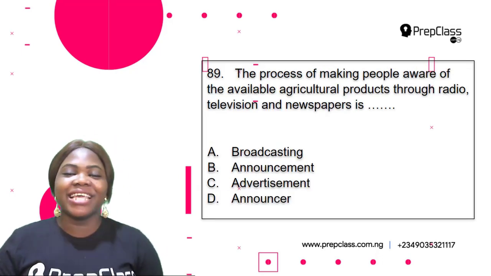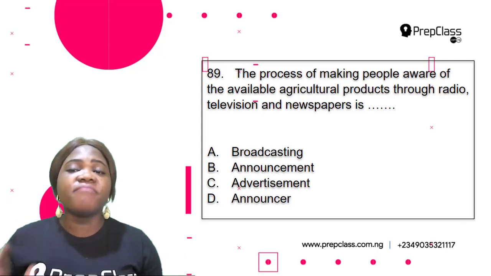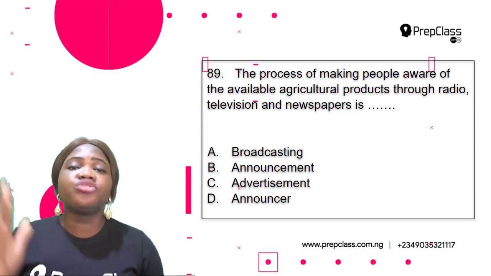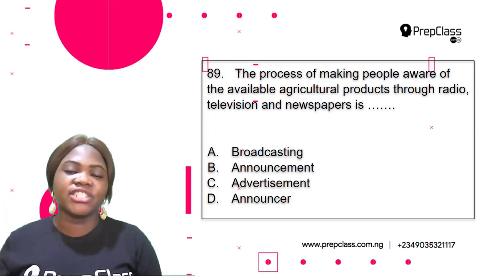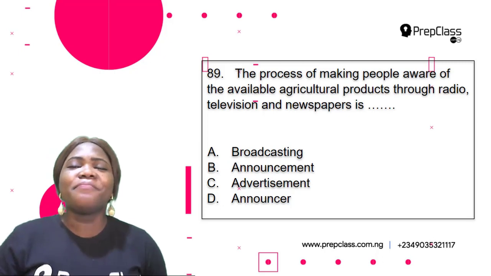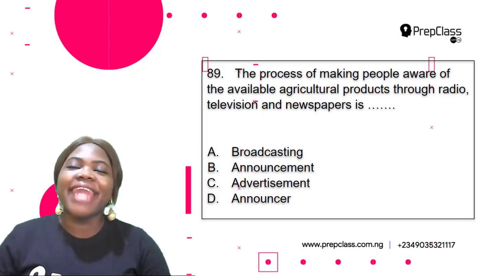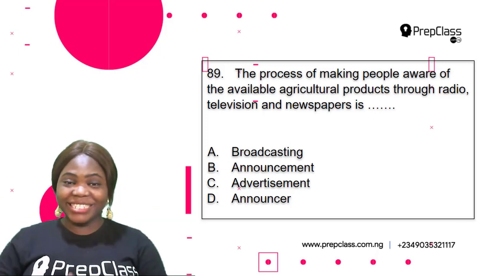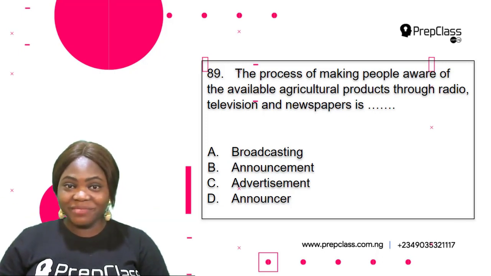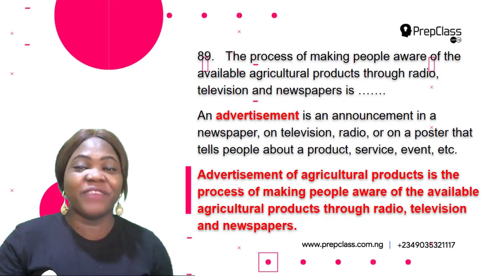Now the next question, question 89 says, the process of making people aware of the available agricultural products through radio, television, and newspapers is dash. A. Broadcasting. B. Announcement. C. Advertisement. D. Announcer. So which of this is correct? This is very easy. Can you choose your option first? And then you see if it's correct. Okay, so the correct option is advertisement.